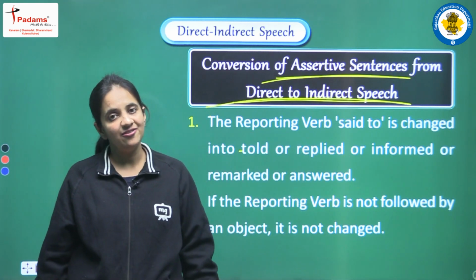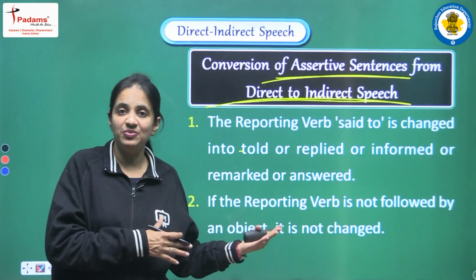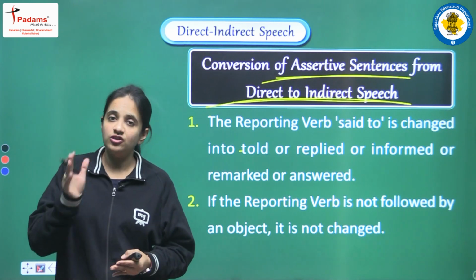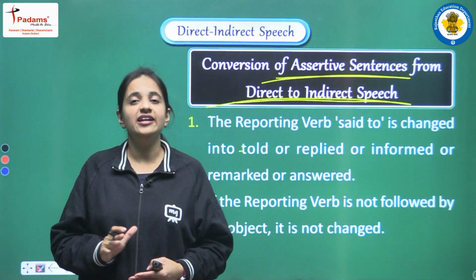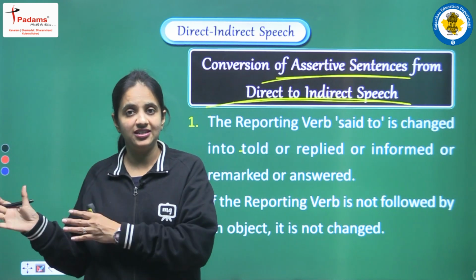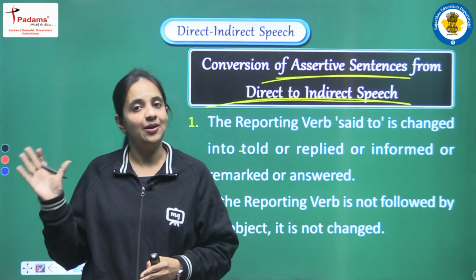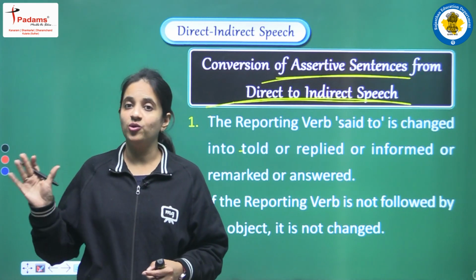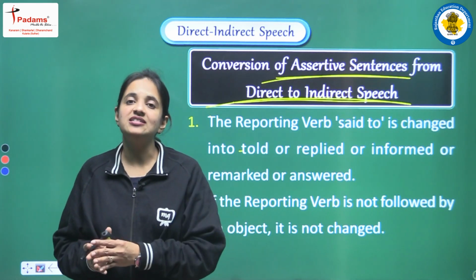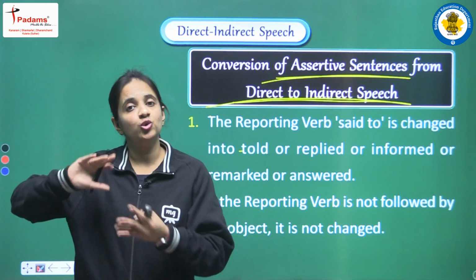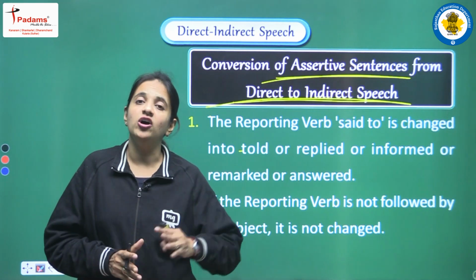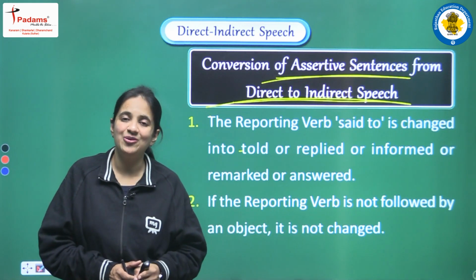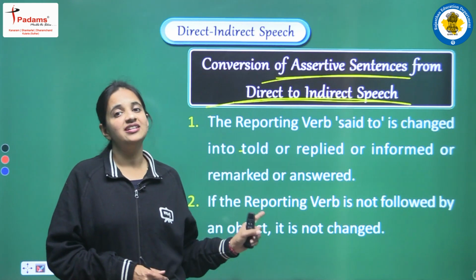So if we are having assertive sentence in the direct speech, then what changes we have to do in the indirect speech? So students, first of all let's clear this thing, that the changes that we have already discussed, they were the 3 important changes. I am repeating one more time: changes related with tenses, changes related with pronouns, and the changes in the words that are showing time and space. So those rules will be same in all the 5 different type of sentence. So what are the other changes that we have to take care here? So that we are discussing here.